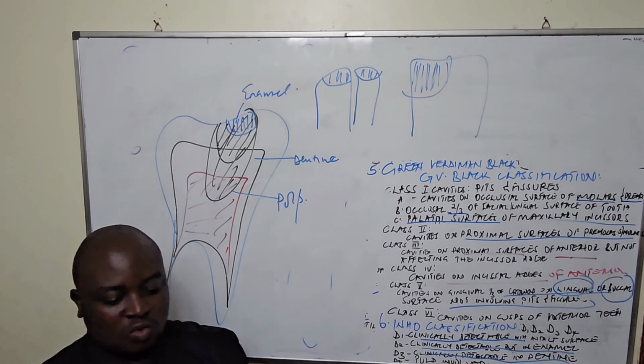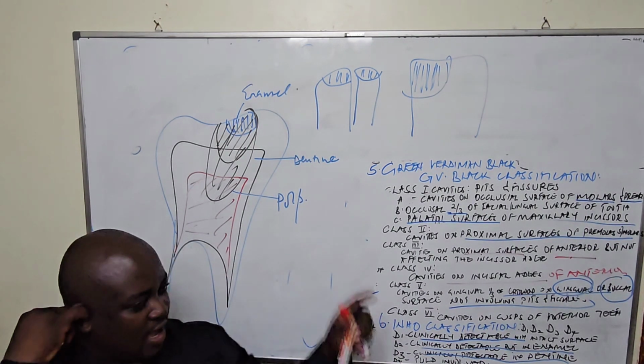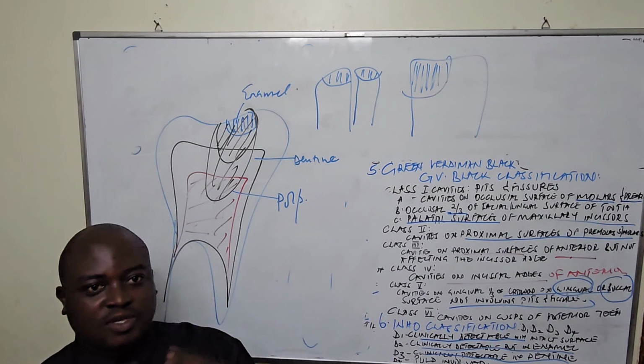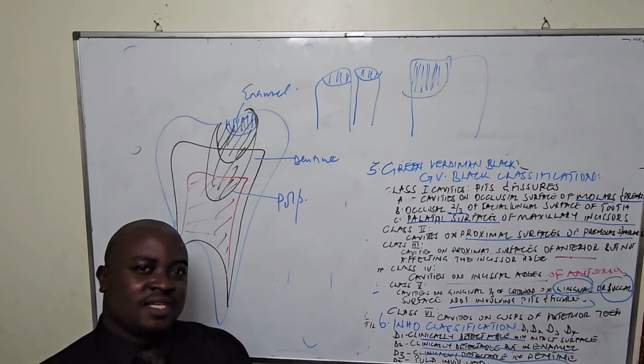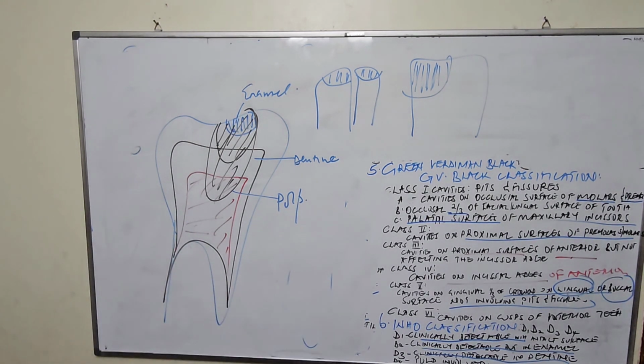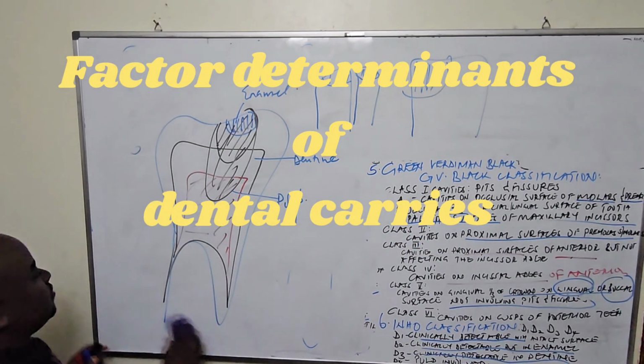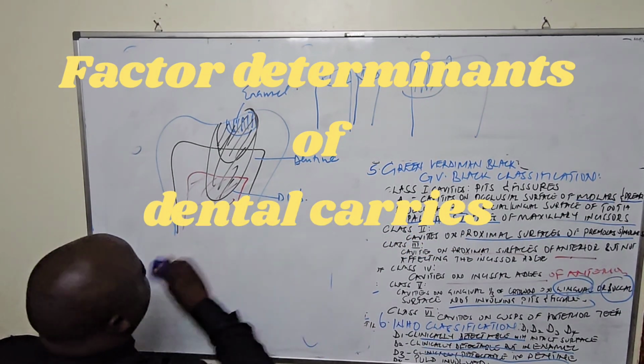We need to talk about something. So this is briefly the classification of dental caries. There is something very important we need to talk about. The causes, the factor determinants of dental caries.